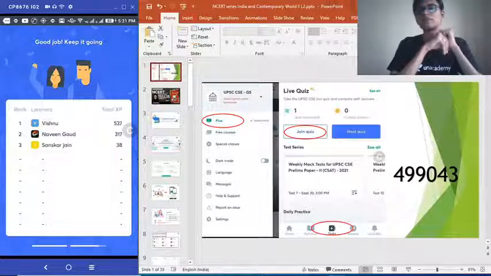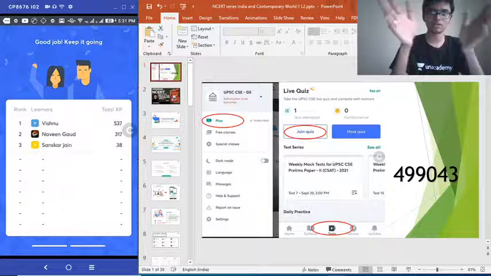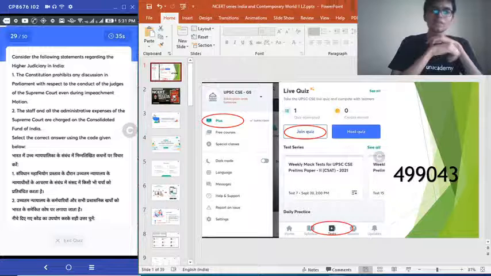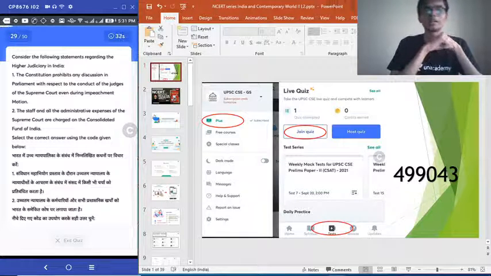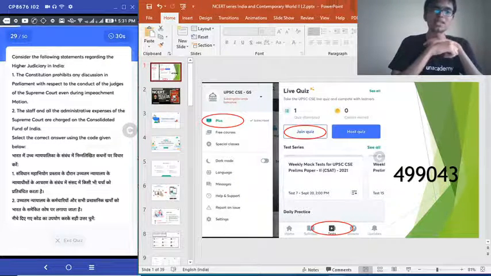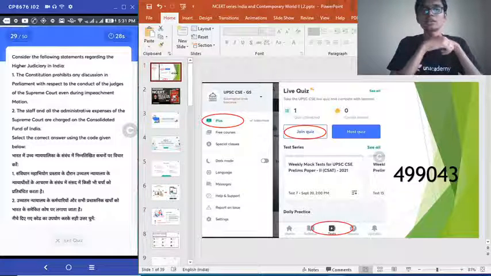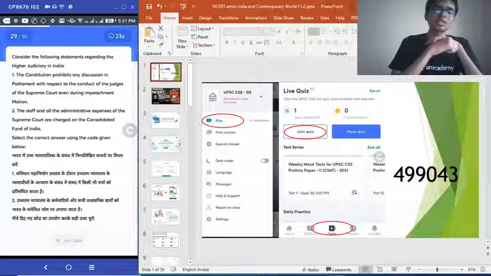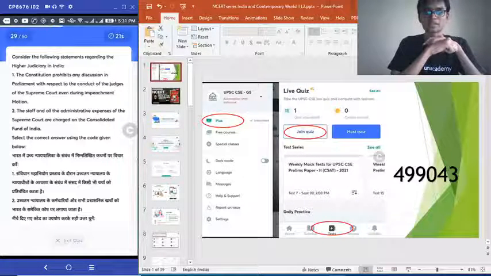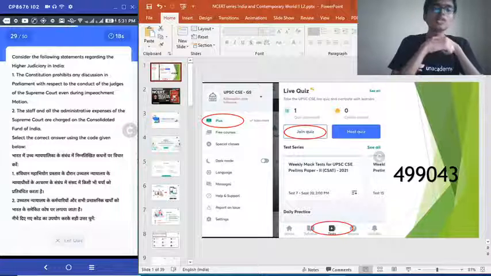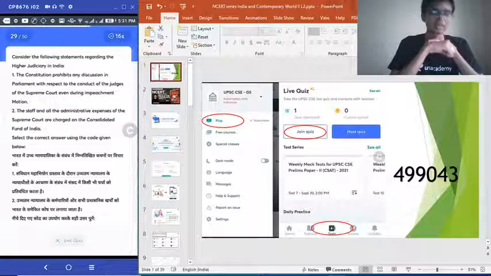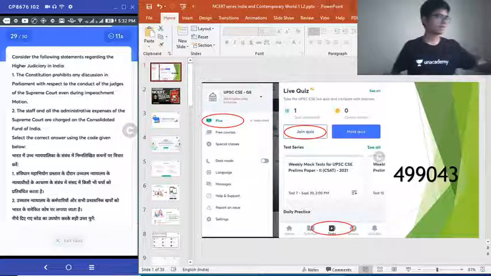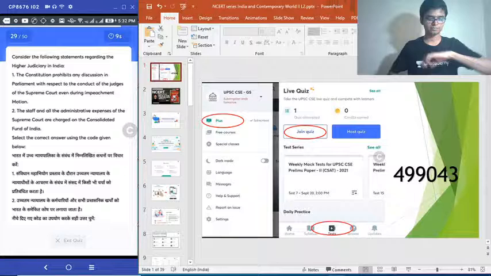Right after this quiz, we will continue with the NCERT portion, where whatever is left will be covered. Question 29. Consider the following statements regarding higher judiciary in India. 1. The Constitution prohibits any discussion in Parliament with respect to the conduct of judges of the Supreme Court even during impeachment motion. 2. The staff and all the administrative expenses of the Supreme Court are charged on the Consolidated Fund of India. Select the correct answer. Very easy, very direct question. Regarding Supreme Court of India, which of these statements is or are correct?